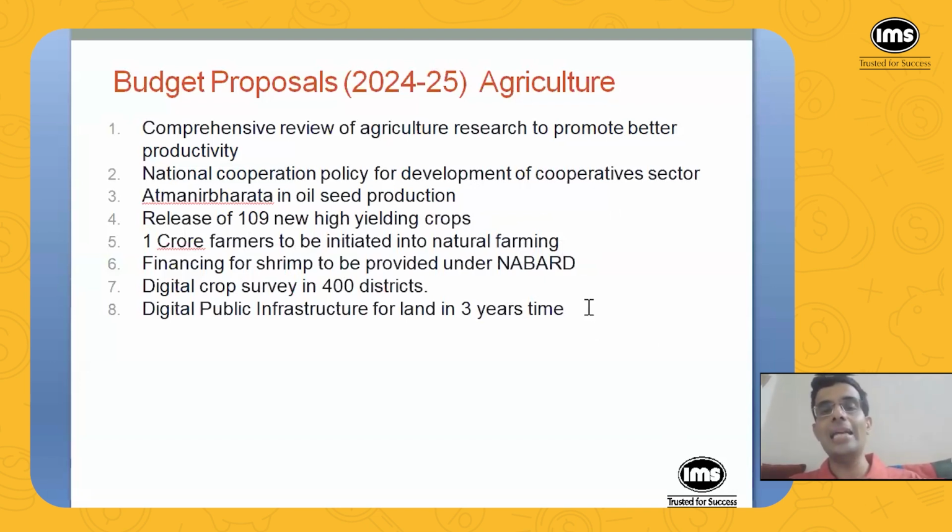Release of 109 high-yielding crops, maybe a little bit of that, and 1 crore farmers to be initiated into natural farming. But how much will be the budgetary allocation for that? No mention of that in the budget speech. Financing for shrimp to be provided under NABARD, that is National Bank for Agriculture and Rural Development. So financing for shrimp cultivation will be provided under that. But how many crore rupees will be provided? It is mum. Then digital crop survey will be conducted in 400 districts, and digital public infrastructure for land will be done in 3 years' time.